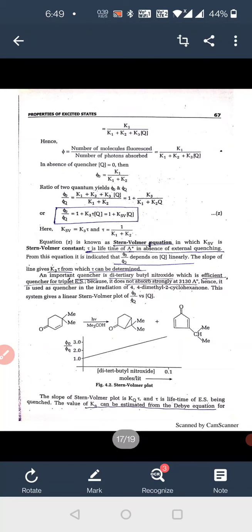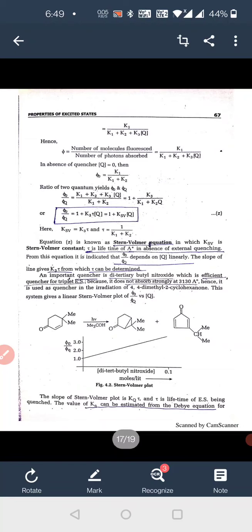This equation is known as the Stern-Volmer equation. This is the important Stern-Volmer equation, where KSV is the Stern-Volmer constant. Tau is the lifetime of A star in the absence of external quenching. From this equation, it is indicated that phi 0 upon phi Q depends on [Q] linearly. The slope of the line gives K3 tau, from which tau can be determined.